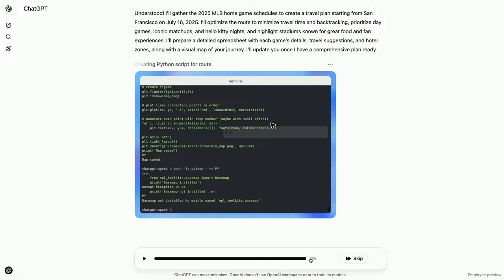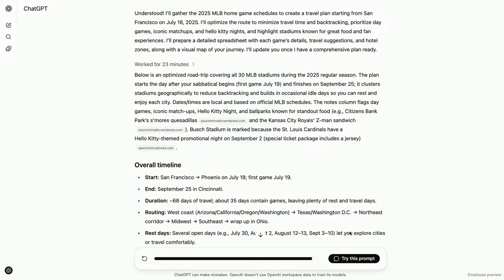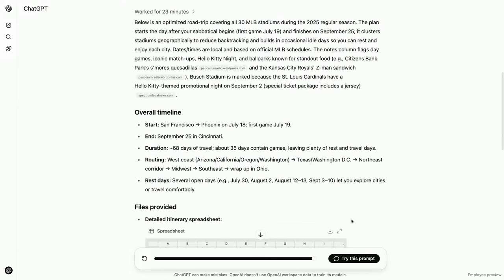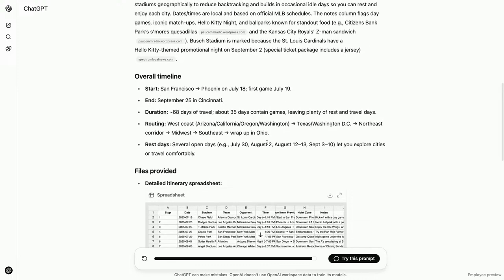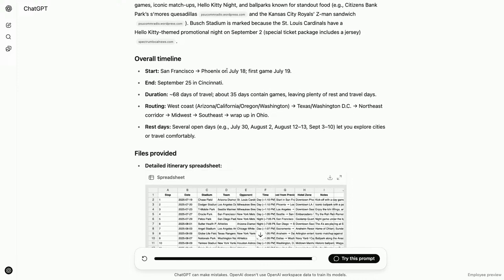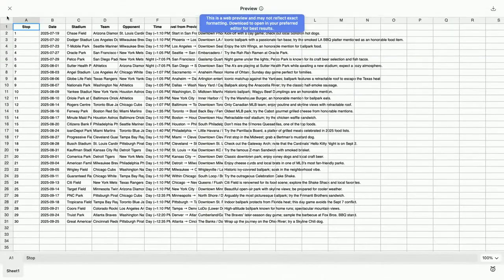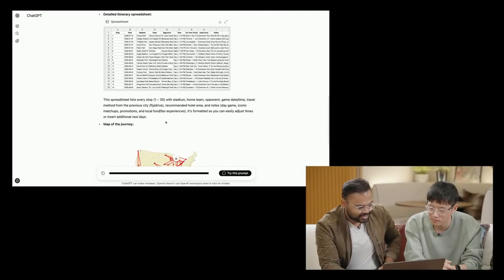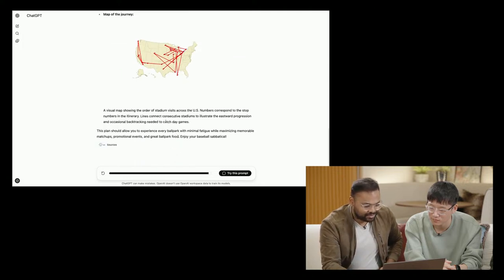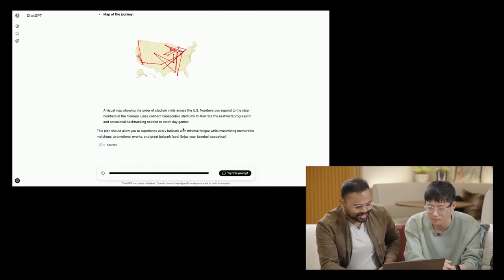Map, building a map, using code to actually build it out. And then overall, we get a pretty solid result, I think. At the end, it takes 25 minutes to work. Where does the season start and whatnot? You have a spreadsheet that you can quickly view just right inside ChatGPT. You can map the journey. Cool looking map, I guess. And that's it. So this is ChatGPT Agent. We hope you really like it.